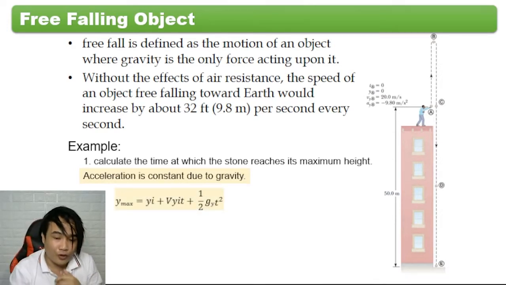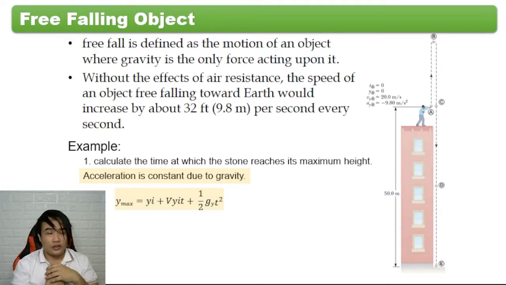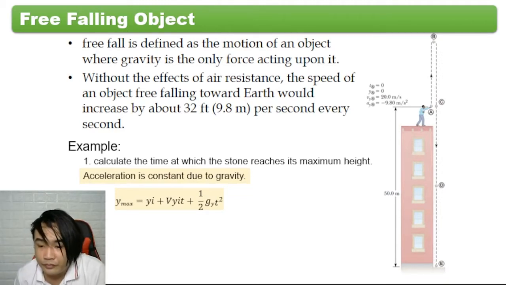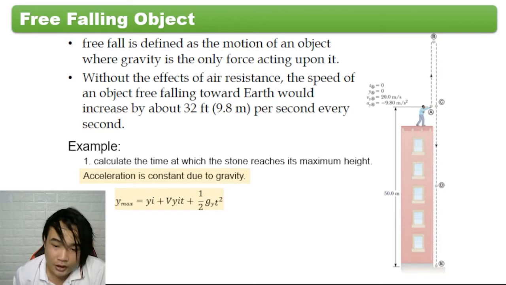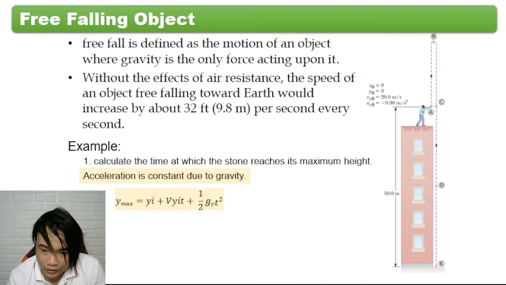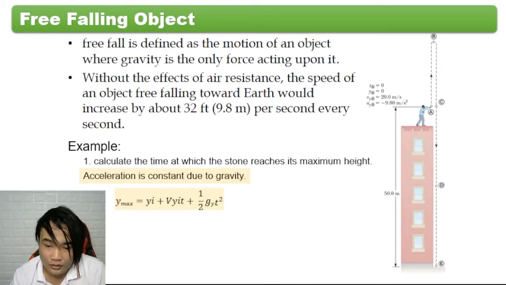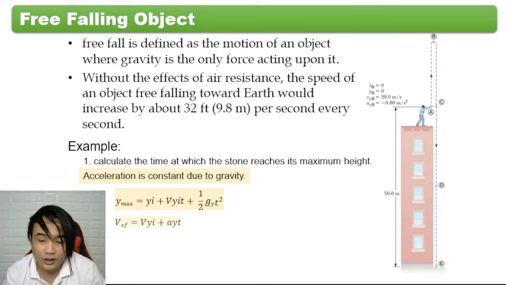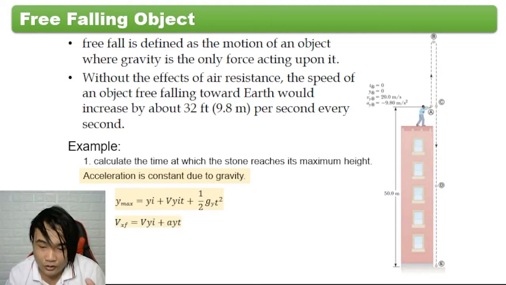And yung formula natin dito, yung kanina, this is I think final distance. So meron tayo dito, ang given natin dito is number 1, initial velocity. Number 2, yung a sub y natin or yung gravitational acceleration. So ang unknown natin dito is yung y max natin and yung time natin, which is yung talagang hinahanap natin, the time.